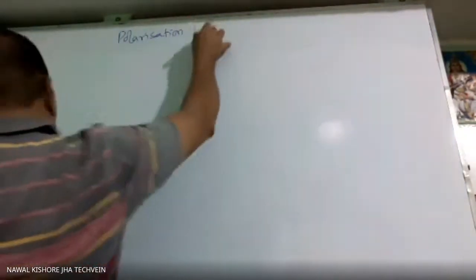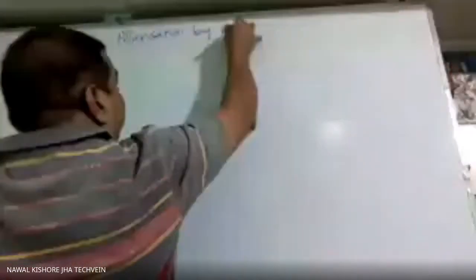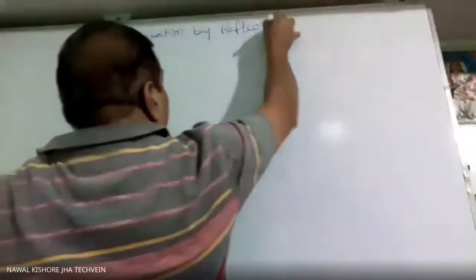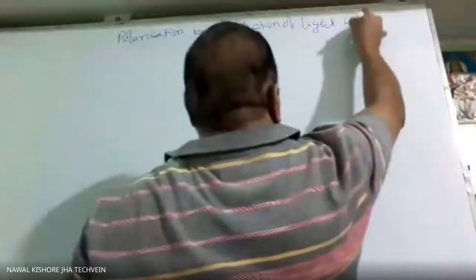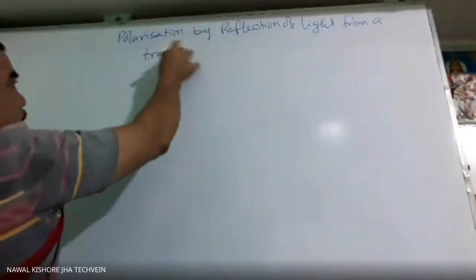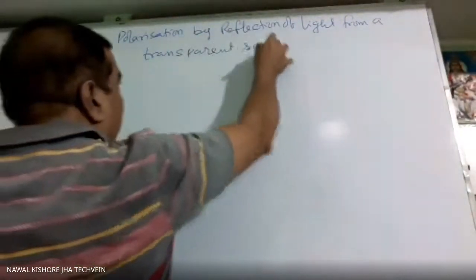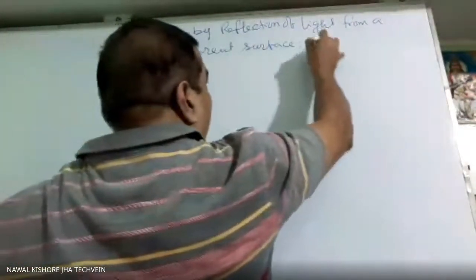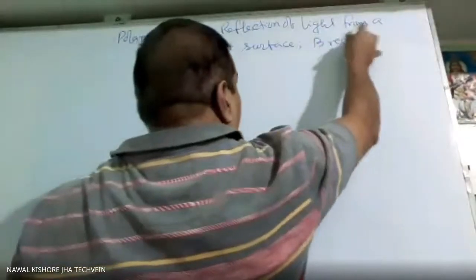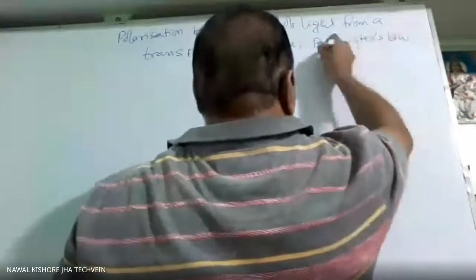Polarization by reflection of light from a transparent surface. Brewster's law we have to learn.